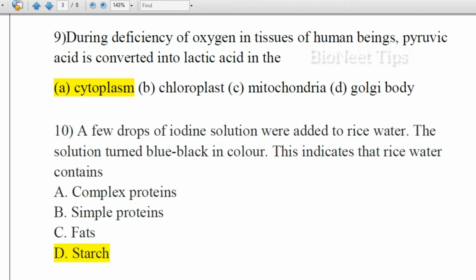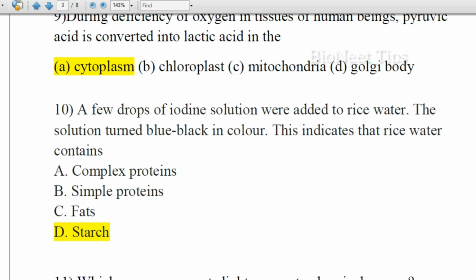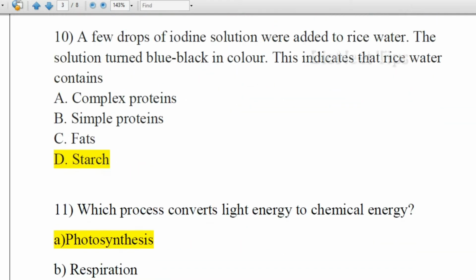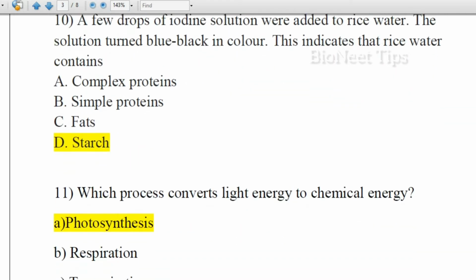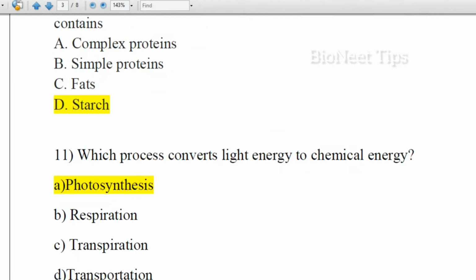So when you add iodine solution to rice water, the solution turns blue-black in color due to the presence of starch. So the answer here is starch.